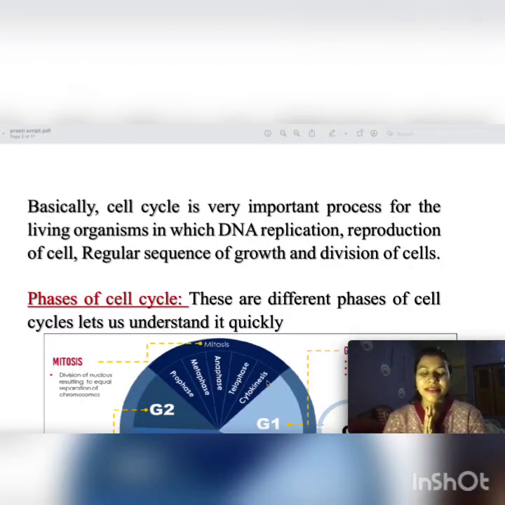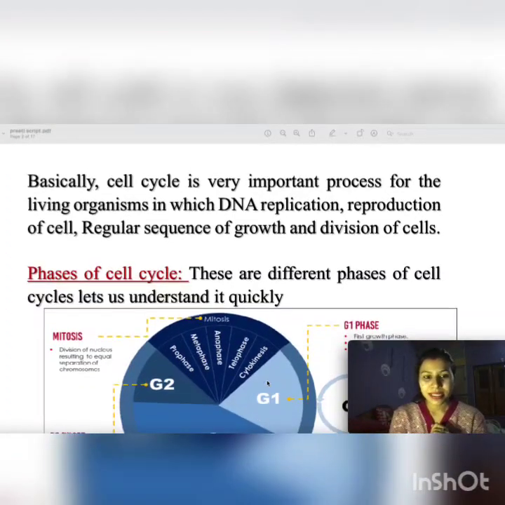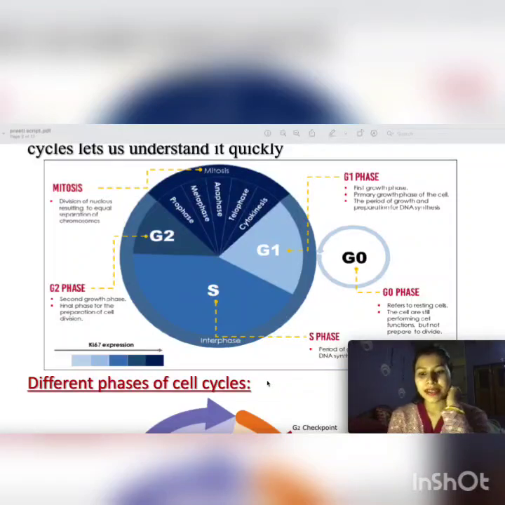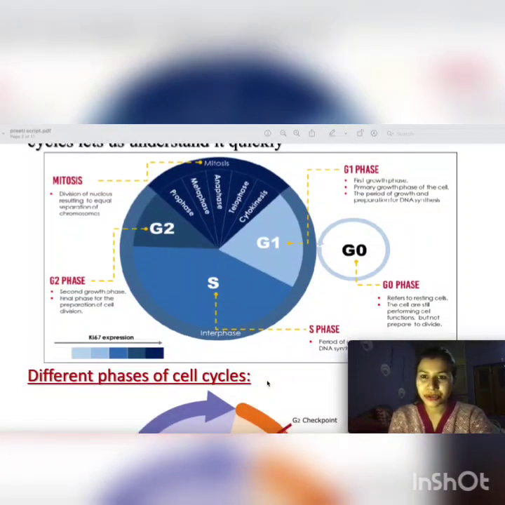So quickly we will understand the different phases of the cell cycle. These are the different phases of the cell cycle. Let us understand it quickly. First of all, from this diagram, I'm going to teach you the G1 phase. There are four phases: G1 phase, G0 phase, S phase, and G2 phase, and finally the M phase.